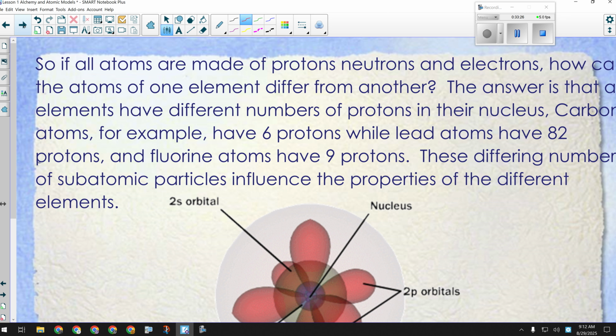Yeah, we've talked about all of that stuff. Actually, we talked about this yesterday, which is that the number of protons is what influences the physical properties of an element.